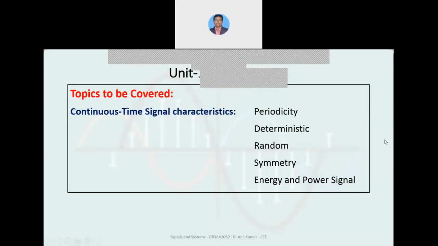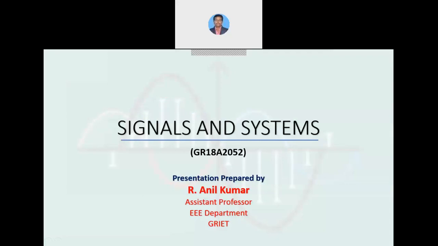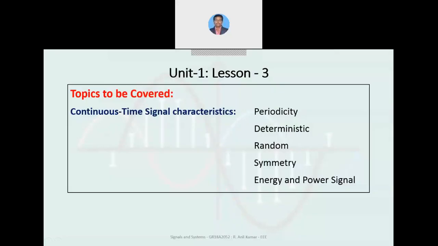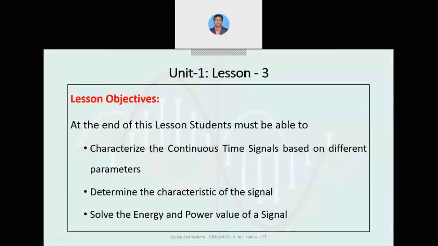Hello everyone. Now let us see lesson 3. In this lesson, we will be covering the characteristics of continuous time signals: periodicity, deterministic, random, symmetry, energy and power signals are the different types of characteristics that we will be covering under this lesson. After this lesson, students must be able to characterize the continuous time signals based on different parameters.